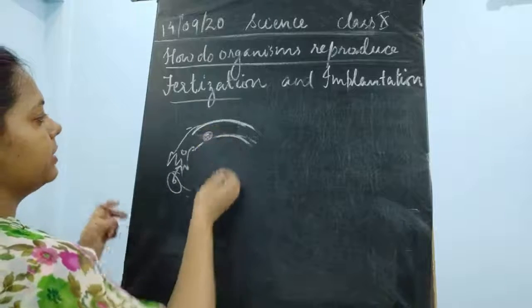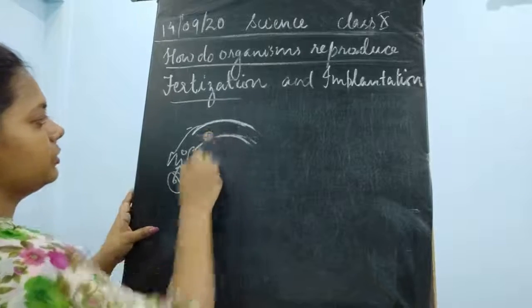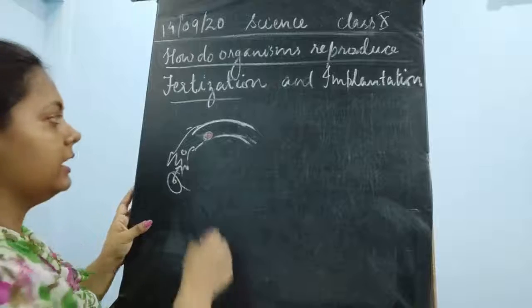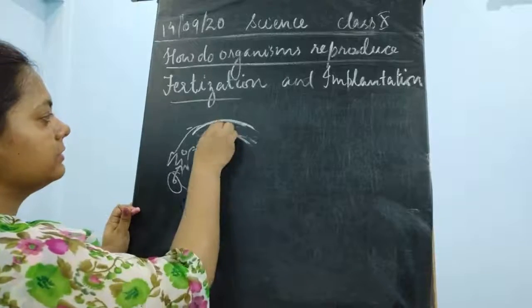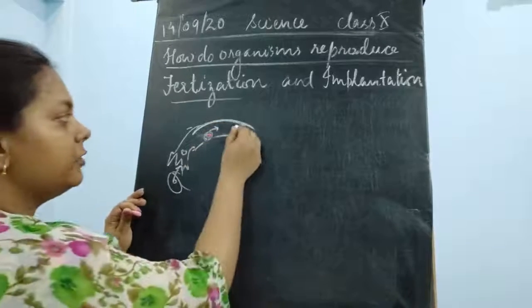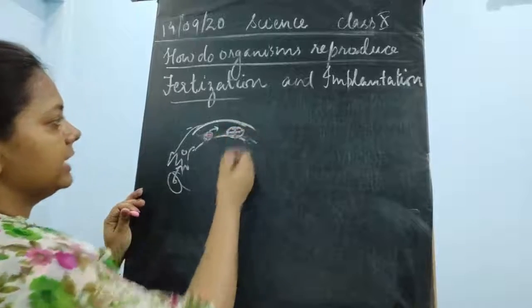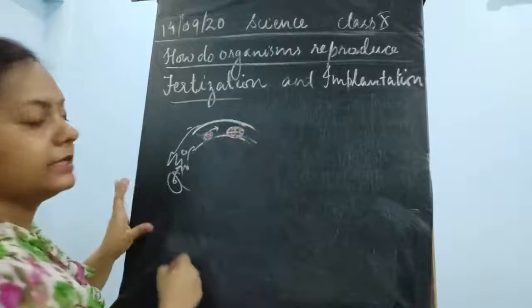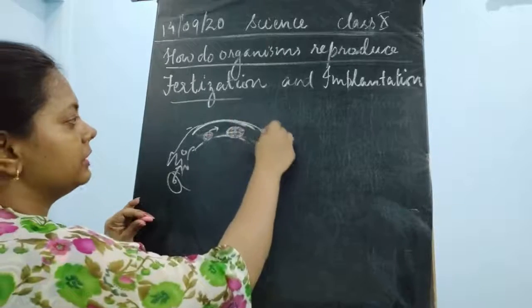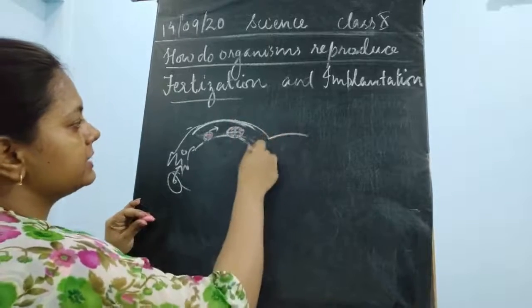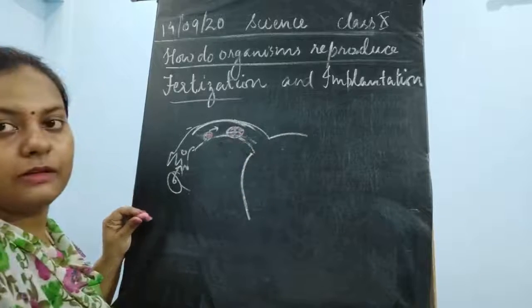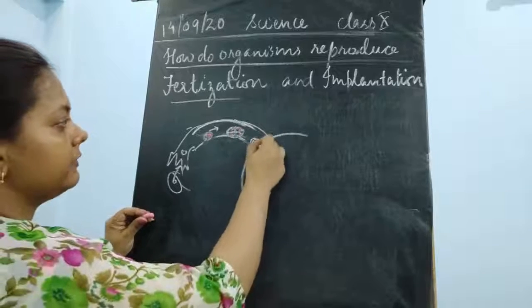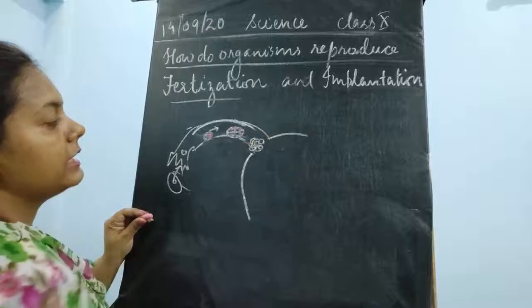It starts developing. It has two cells. Okay, it moves further, and while moving, it is dividing. It becomes four celled: 1, 2, 3, and 4 celled. Then it moves downwards, where you can see that the uterus is there. Now here what happens again, while moving it is going to become 8 celled.